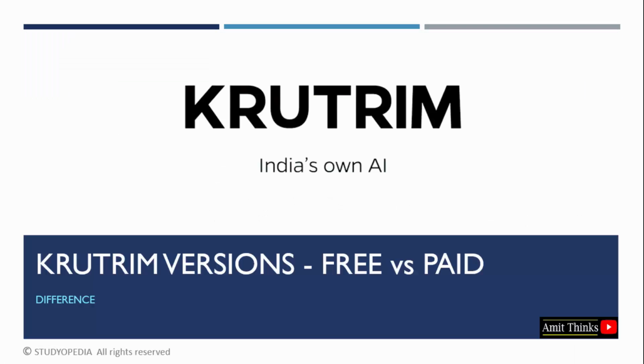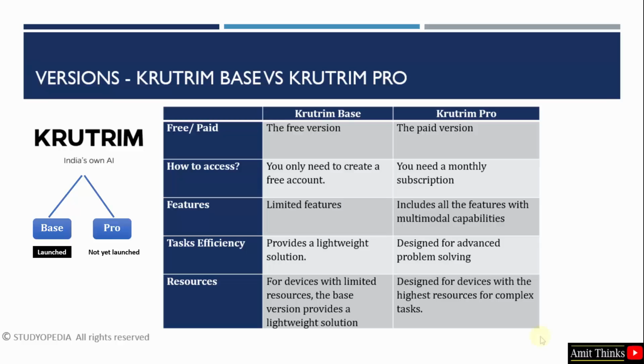In this lesson we will learn about the versions of Krutrim, that is the free and paid versions. We will also see the difference. Let's see. So we have two versions of Krutrim, base as well as pro. The base version is free, paid version is the pro version. To access the base version, you need to only create a free account. For the pro version, you need to pay a monthly subscription.